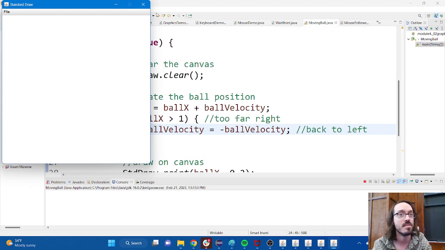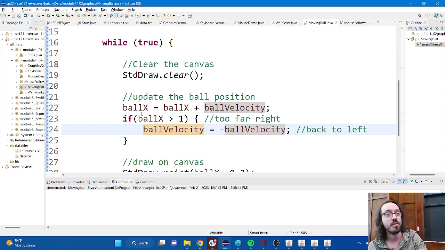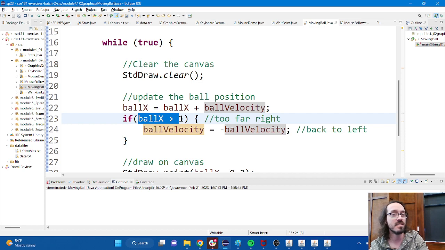In fact, it's not that bad. I'm saying flip the velocity if I've gone too far to the right, but I also need to flip the velocity if I've gone too far to the left as well, correct? And I know I've gone too far to the left if the X position is less than 0.